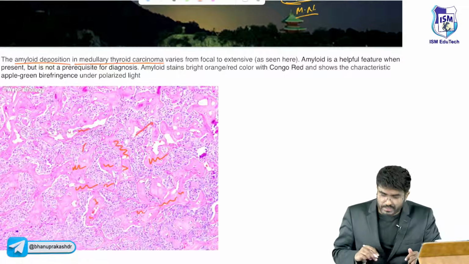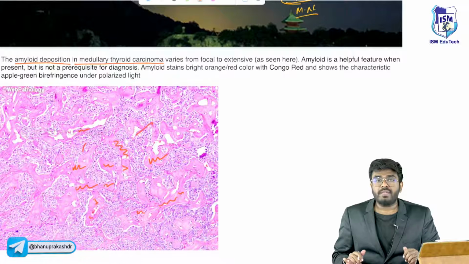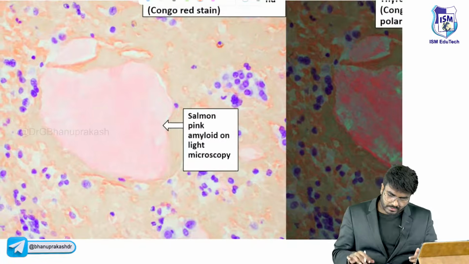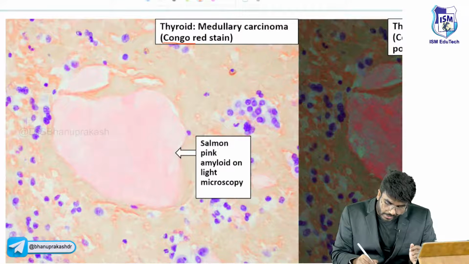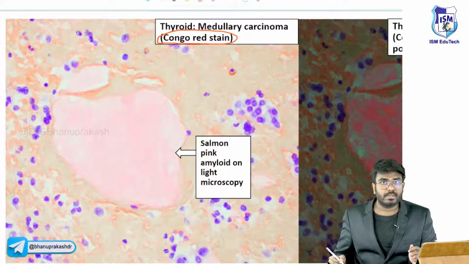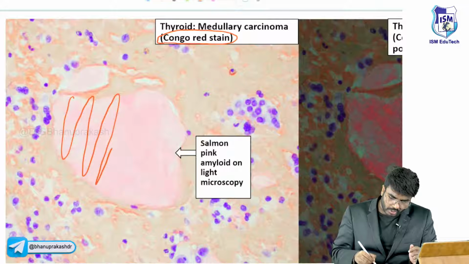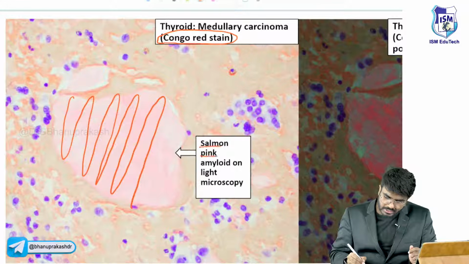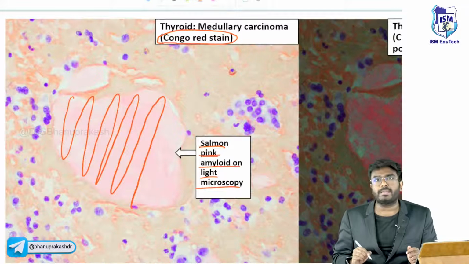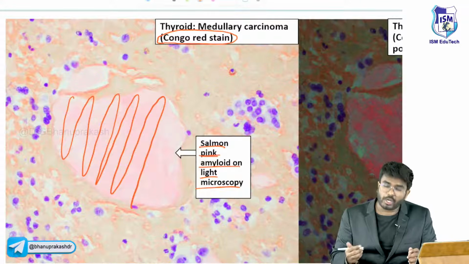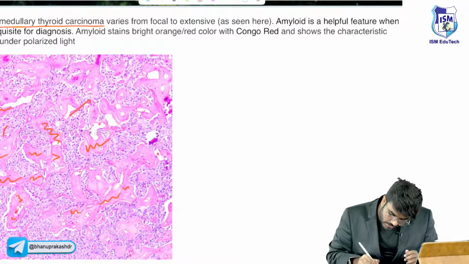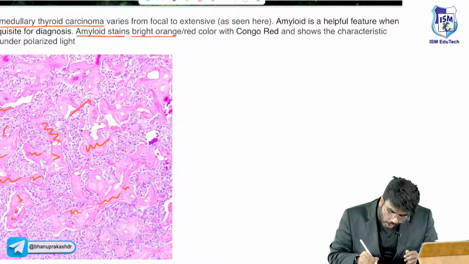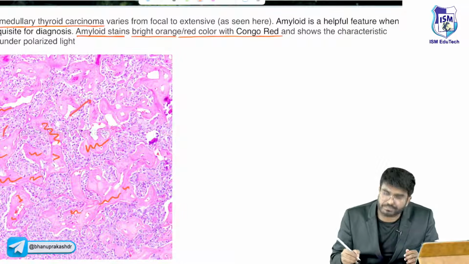You can stain it, sir, actually. When you do staining, look here. You know, right? Amyloid is going to stain with Congo red. When you stain with Congo red, it gives a salmon pink appearance of amyloid on light microscopy. So what is the stain used for amyloid? The stain used for amyloid is Congo red. Here it is also given that amyloid stains bright orange or red color with Congo red.